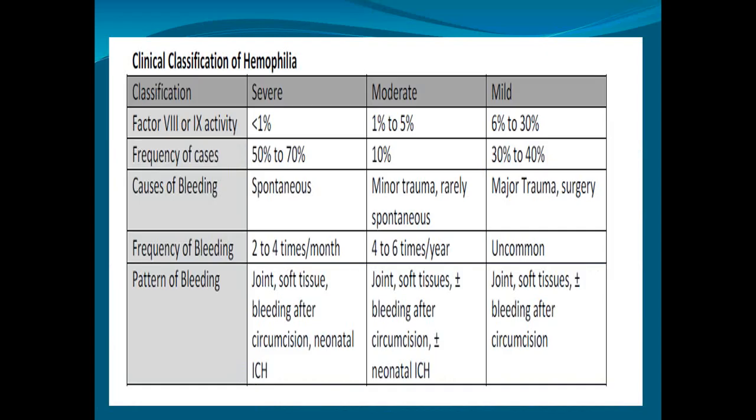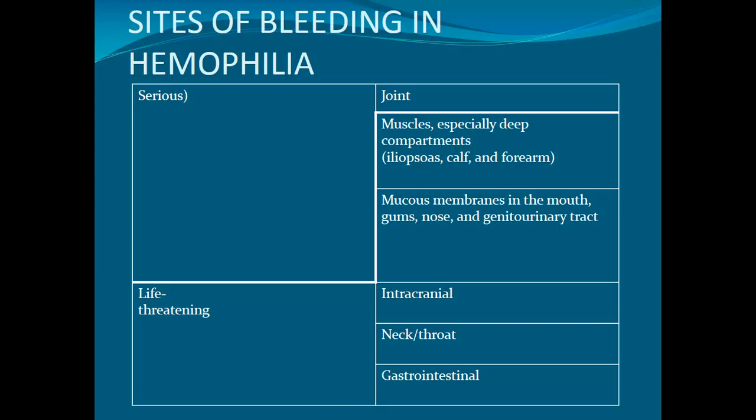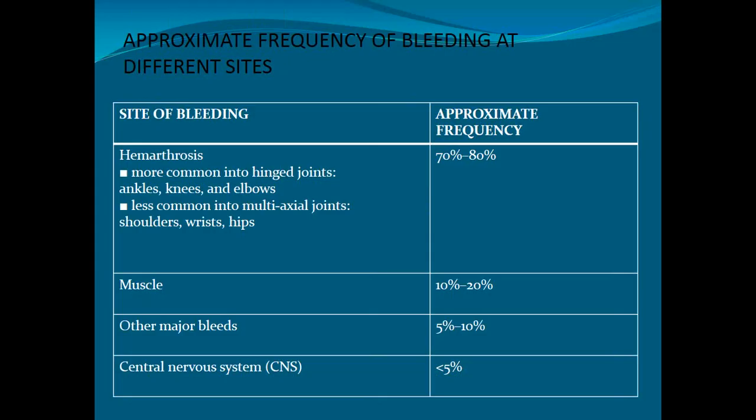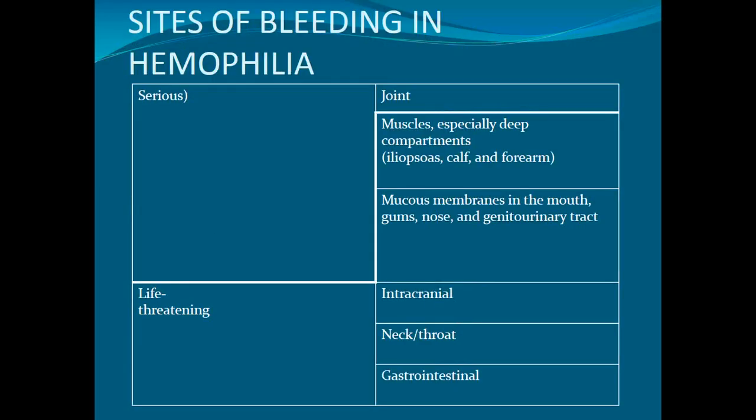So this is another slide showing the severity of hemophilia, only for hemophilia A. Now, let's come to the sites in which the bleeding occurs. There are three types of bleeding. We divide them anatomically or according to the severity of the clinical condition, whether it is serious, life-threatening, or just bleeding. Serious bleeding includes bleeding into the joints such as hemarthrosis, bleeding into the muscles, especially deep compartments, iliopsoas muscle, calf and forearm, or mucous membranes in the mouth, gum, nose, and genitourinary tract.